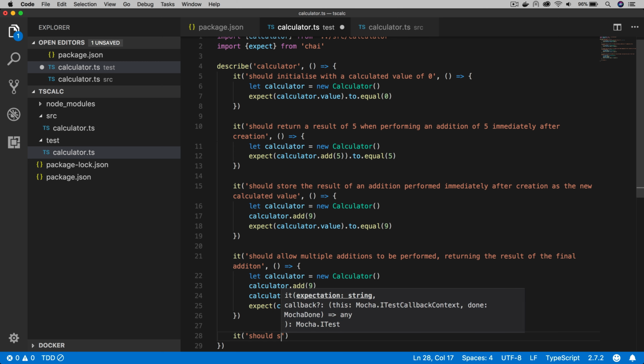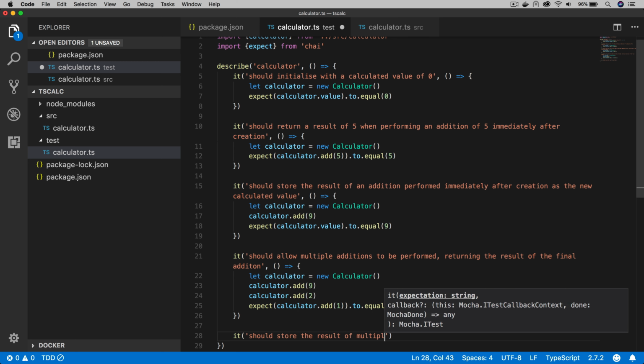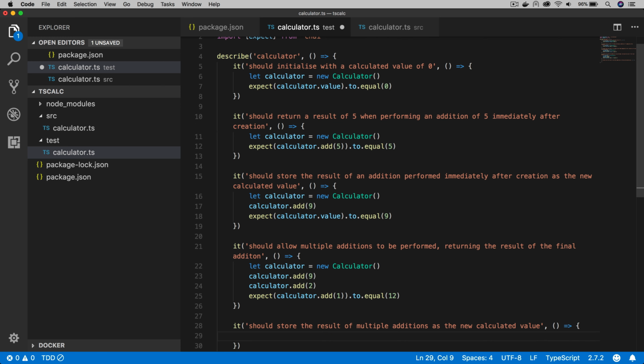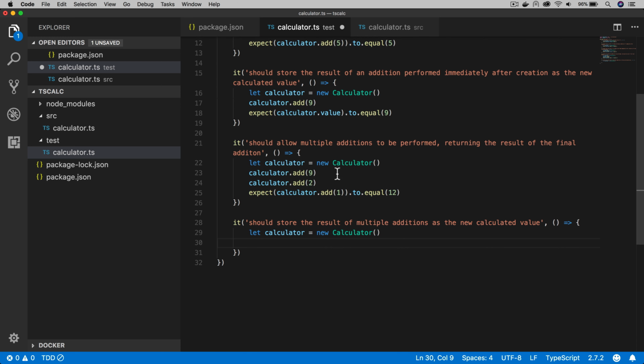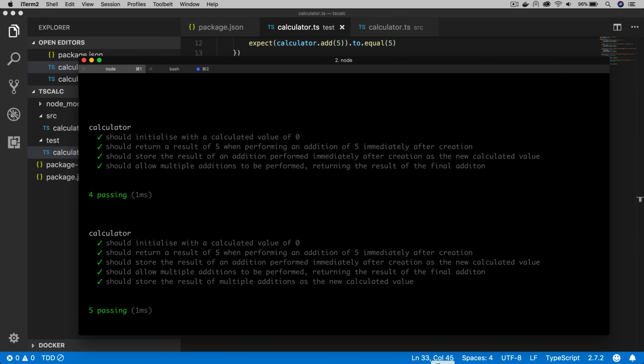We know it is because of the way we've done it and the code is so simple, but even if the tests are passing and it's a key aspect of the behavior of a particular feature, I'd always like to add a test for that if possible, if I can do it in a clean, specific way. So instantiate it, add a few values as before, and then add an assertion around calculator.value again. As expected, this passes.